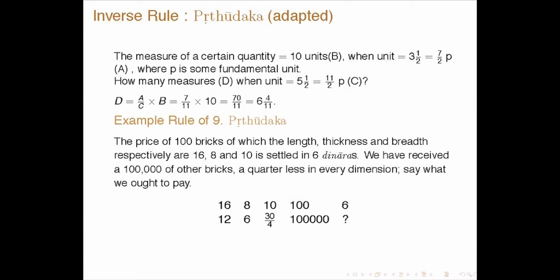See here, the pramana, the first unit, is 3.5 and the pramana phala is the first measure, which is 10. Ichha, the second unit, is 5.5. We have to find the ichha phala, the second measure. So, we have to use the inverse rule A by C into B to obtain the ichha phala.